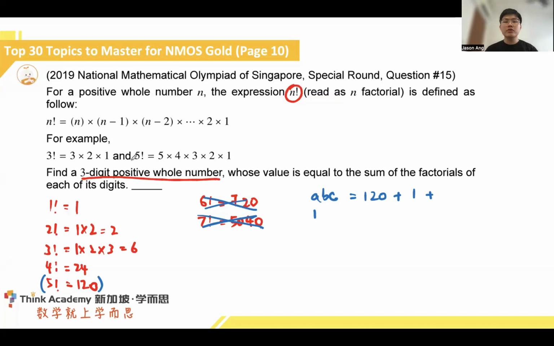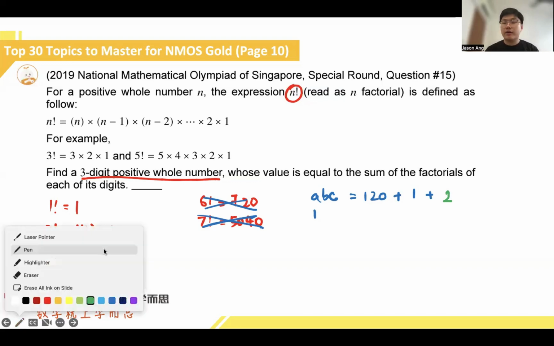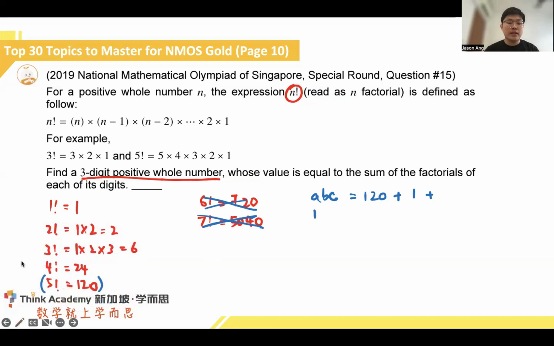Now, if we take a look at the numbers here, 120 plus 1 will give us 121. We can try to add a number 2 inside. But if we do a little bit of guess and check at this moment and add a 2, it gives us 123. Then firstly, the 5 is not present. There's a little bit of a problem, so we need to go and try some other numbers. And you will notice that if we even added a 3 factorial, it will give us 127, which again, 7 cannot be part of it, and it's also missing a 5, so we can't do that as well. But we can actually add this 24.